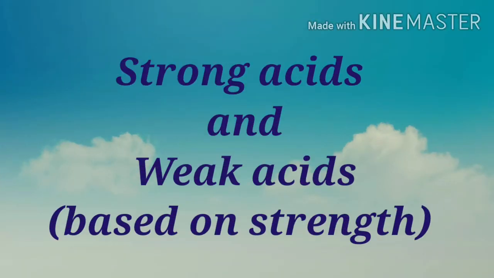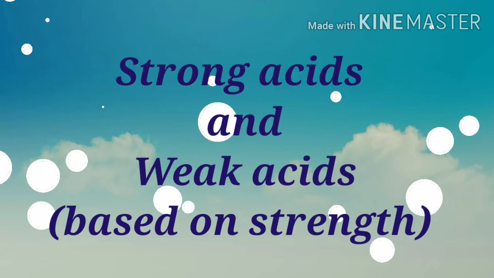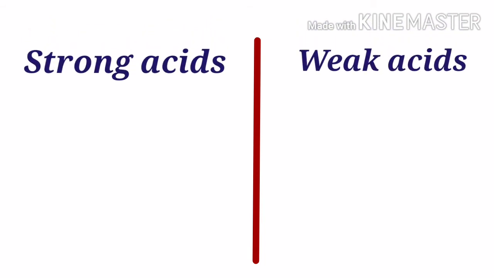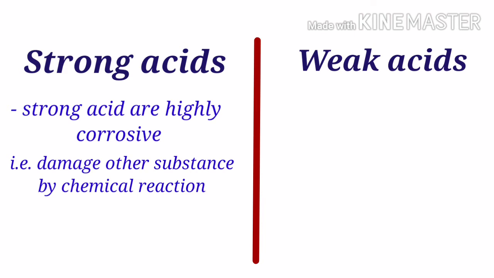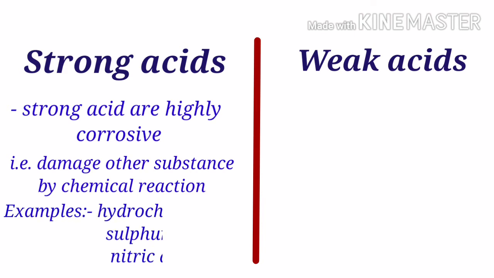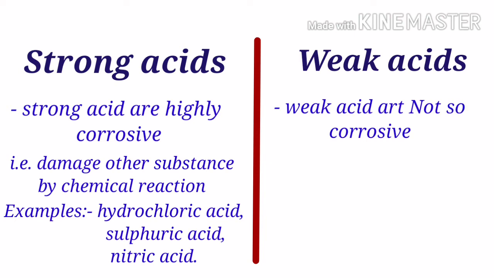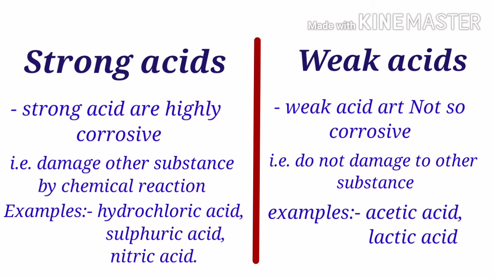Strong acids and weak acids. Acids can be classified as strong and weak acids on the basis of their effect on other substances. Strong acids are highly corrosive, like they damage other substances by chemical reactions. Examples: hydrochloric acid, sulfuric acid and nitric acid. Weak acids are not so corrosive and do not cause such damage to other substances. Organic acids such as lactic acid and acetic acid are mostly weak acids.